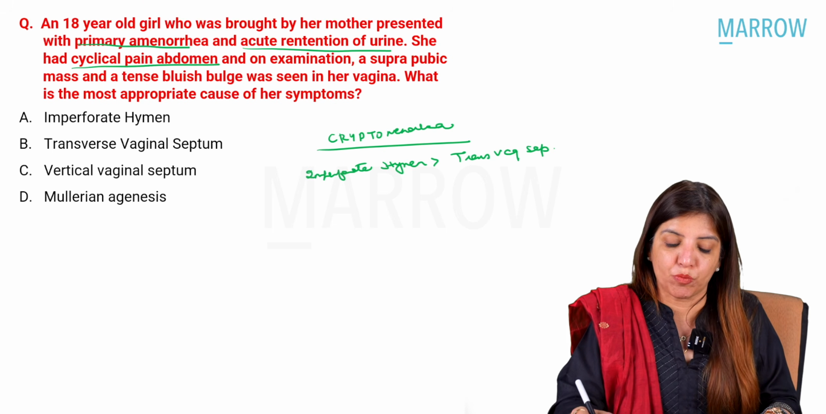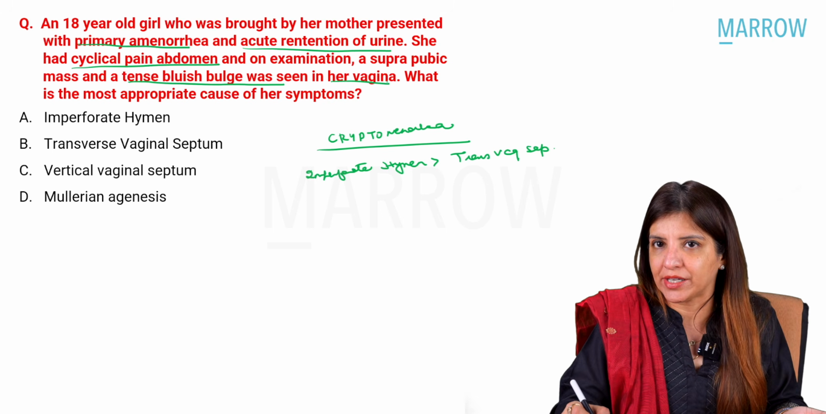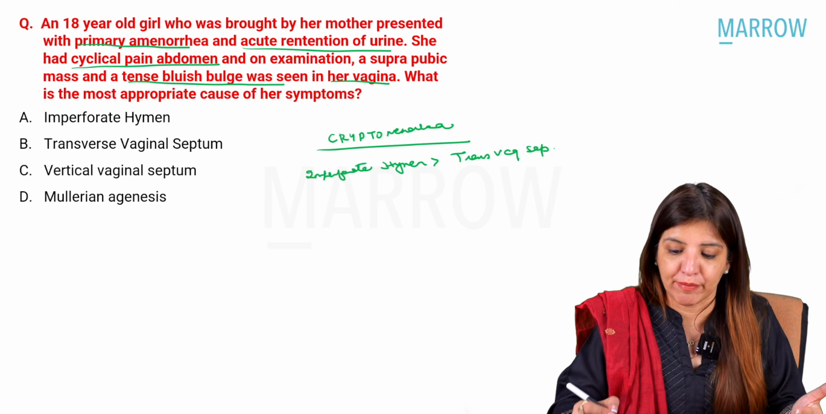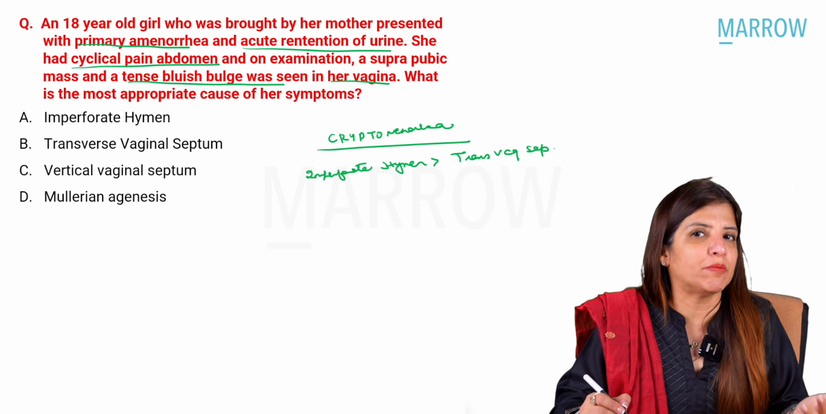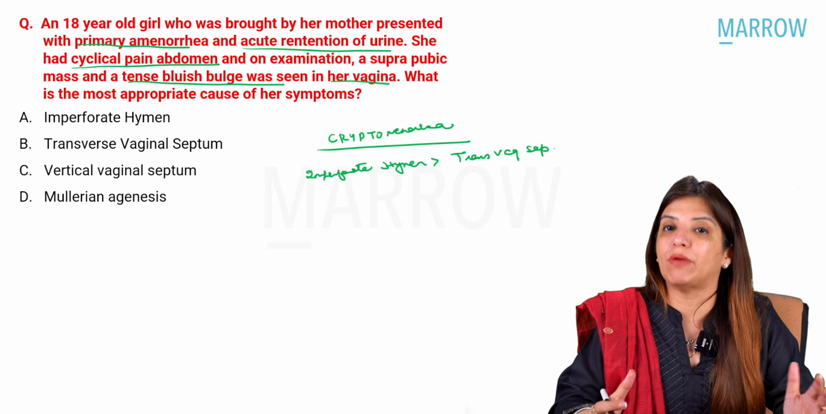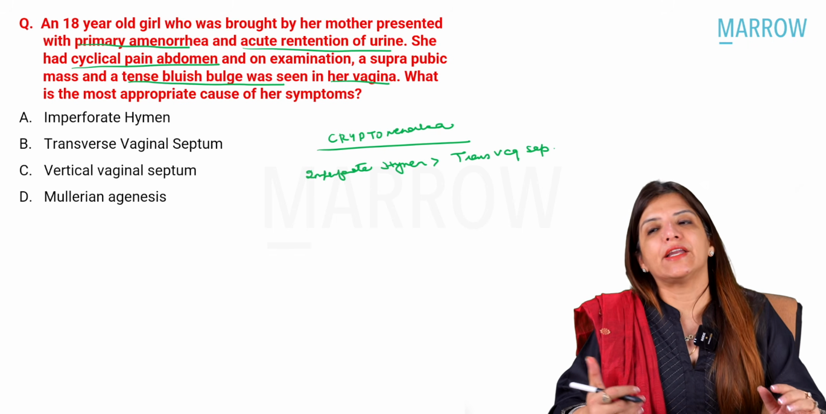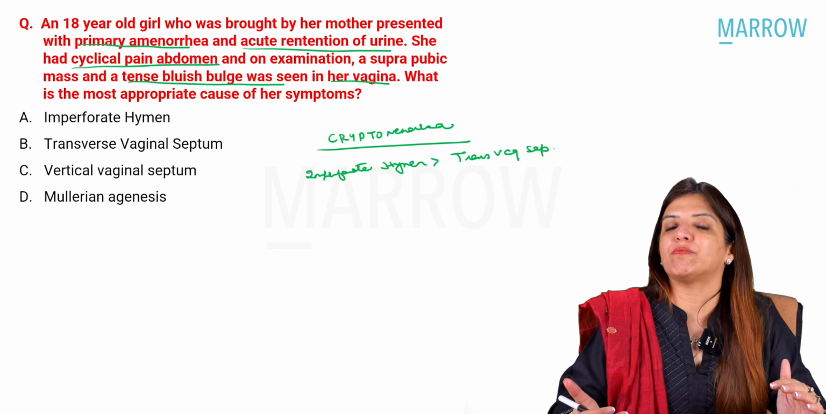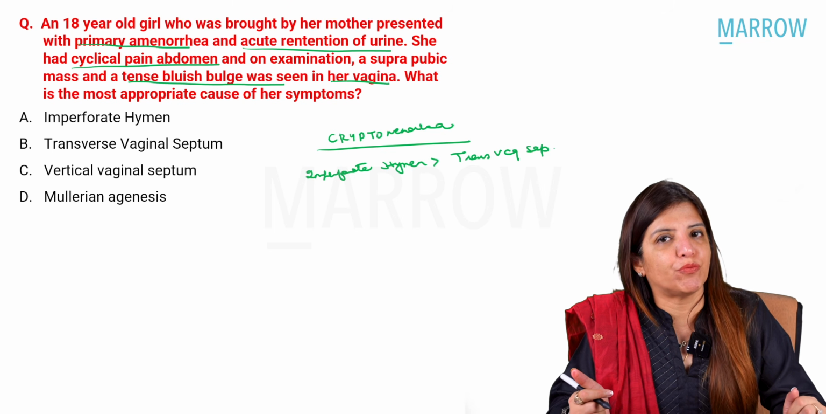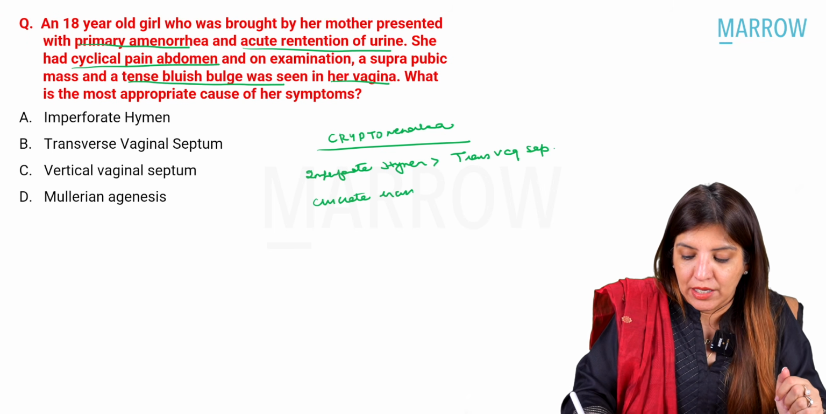Now, the question further says a suprapubic mass and tense bluish bulge was seen in her vagina. So, local examination findings have been given and it is saying tense bluish bulge, which means that it has to be an imperforate hymen. What is the suprapubic mass which you are getting? It can be, number one, the full bladder, right? Because the patient has come to you with acute retention of urine. And in other cases, whenever you get a suprapubic bulge, that may also indicate hematometra, that is blood filled inside the uterus. Now, how do you manage imperforate hymen? Imperforate hymen is always managed by giving a cruciate incision.